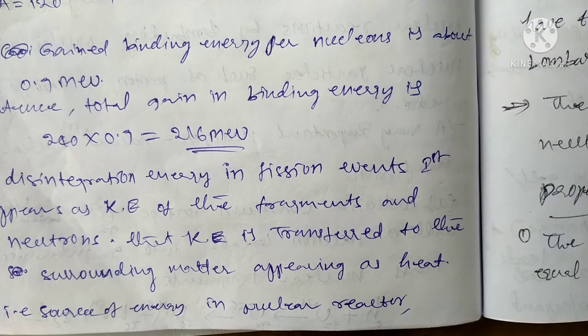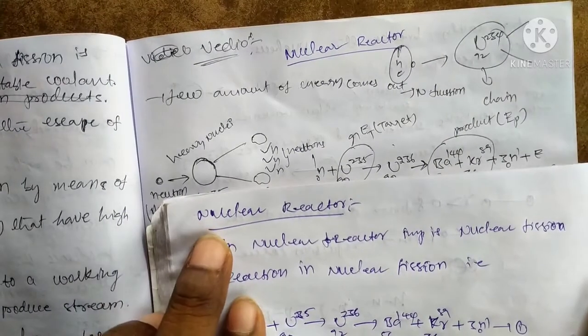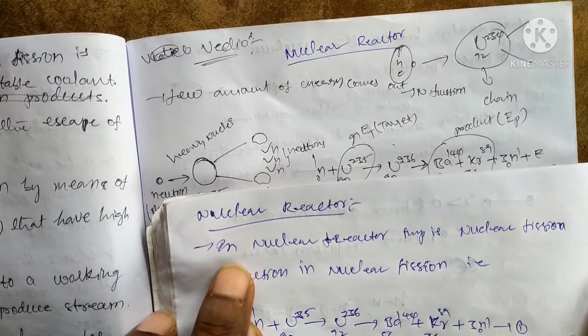Now we discuss the nuclear reactor. The nuclear reactor is an example of nuclear fission.